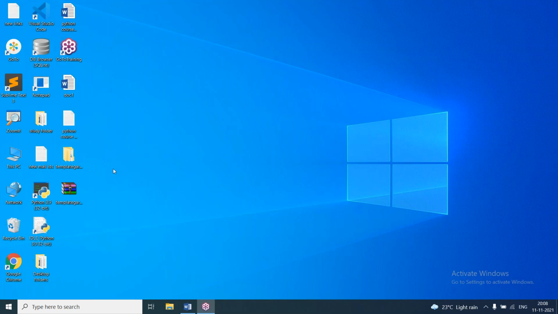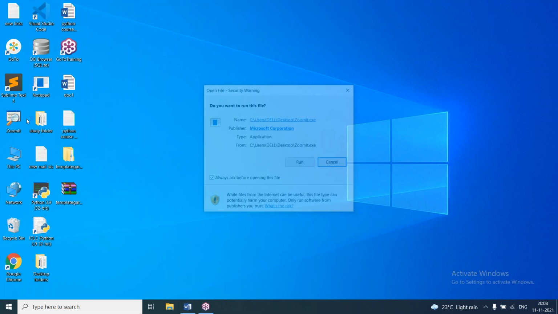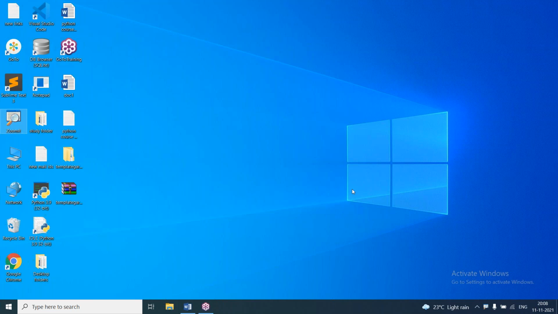Okay, and here, when we install Python, we can see two icons. Today we'll discuss Python installation. When we install Python, we get two icons here. One is interactive mode and the second one is batch mode.